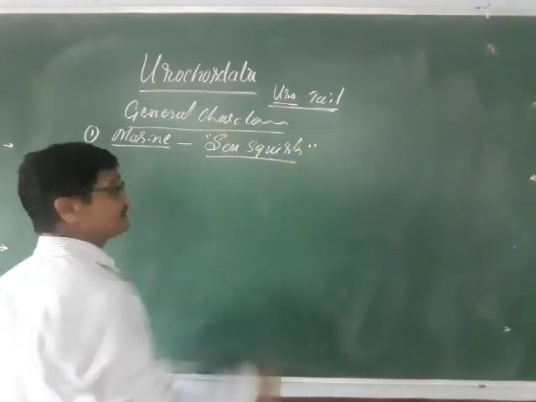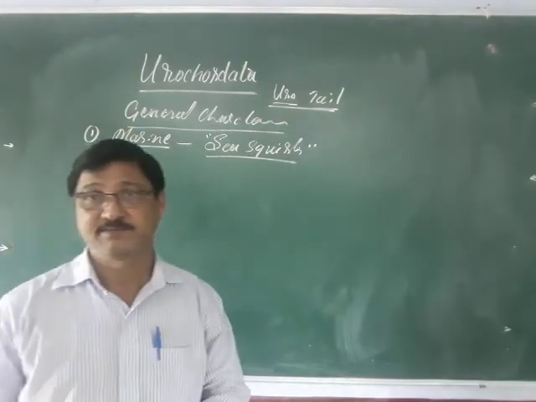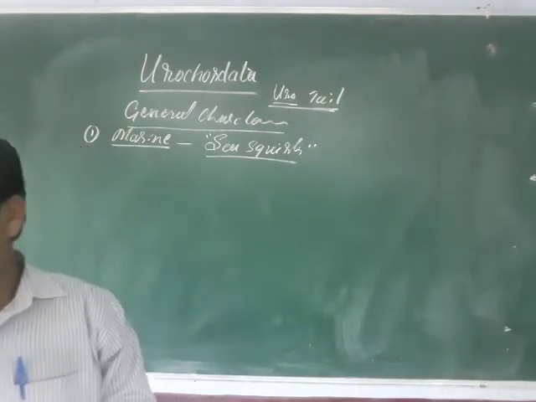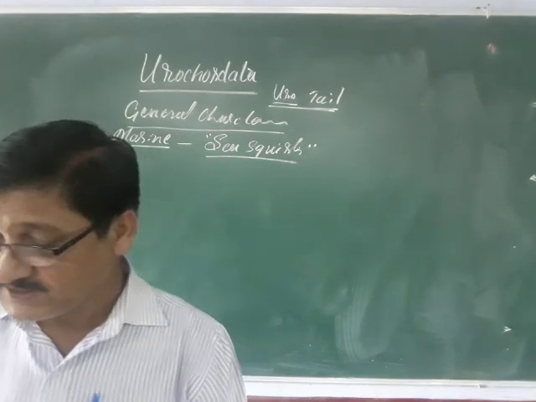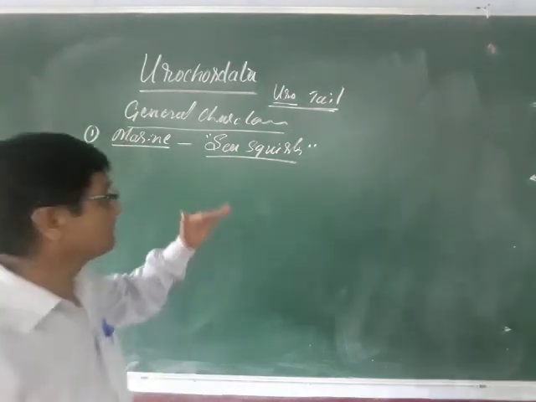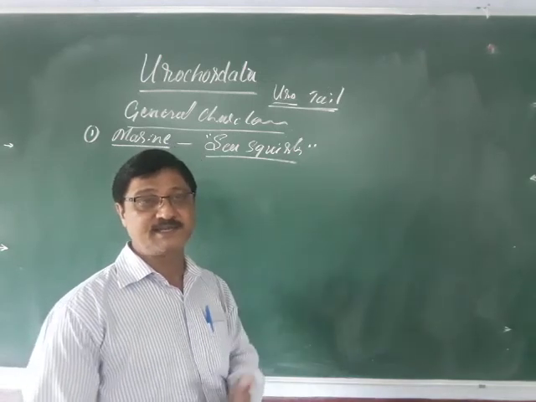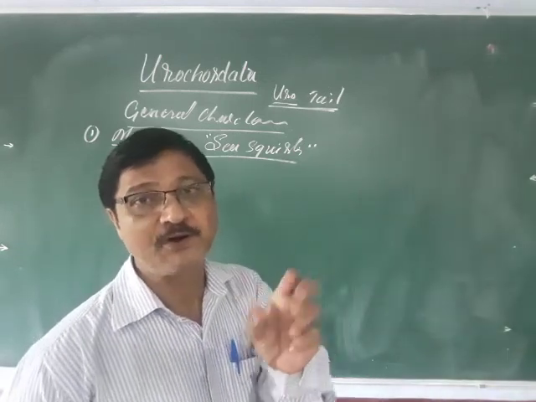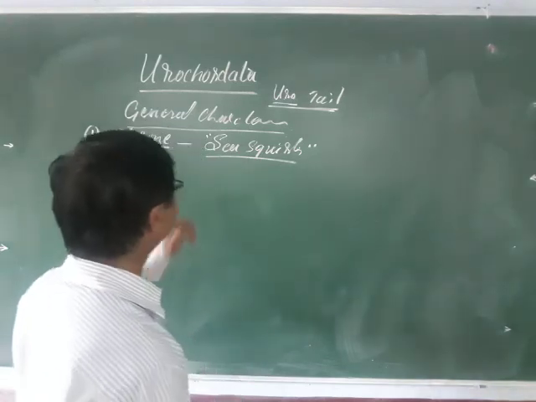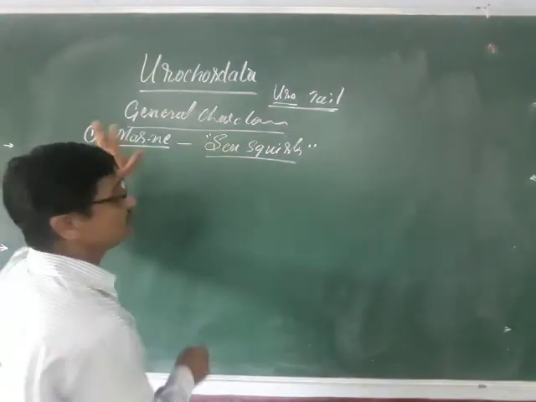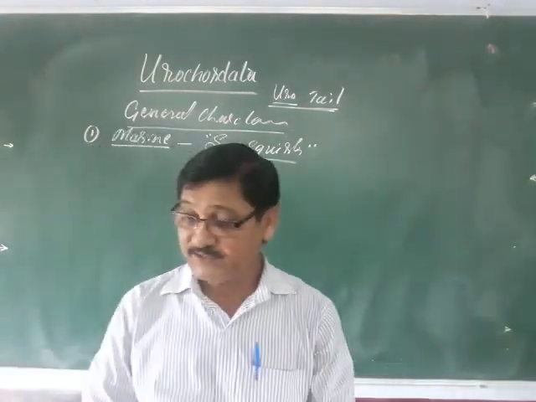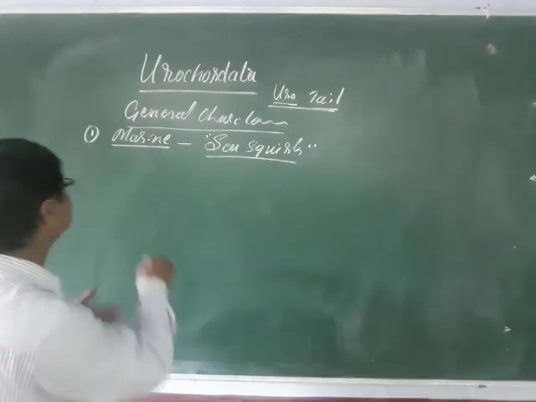Because they are not able to show movement, some of the animals are fixed. They are attached to the substratum as a sedentary form, and a few are free living forms. So these are called the marine forms, and these are the general characters.